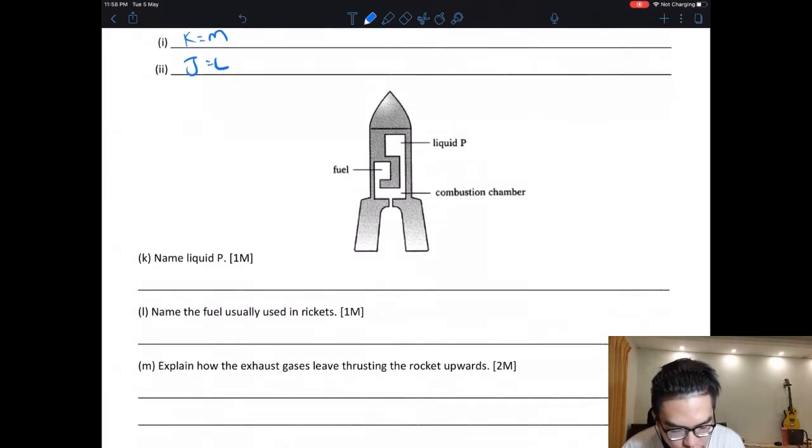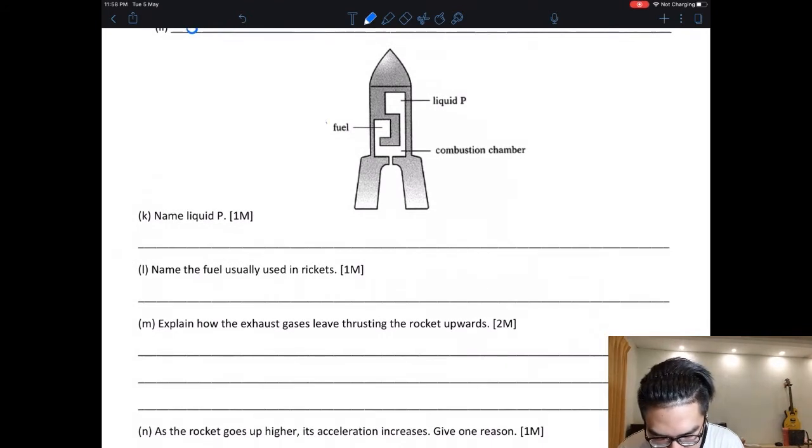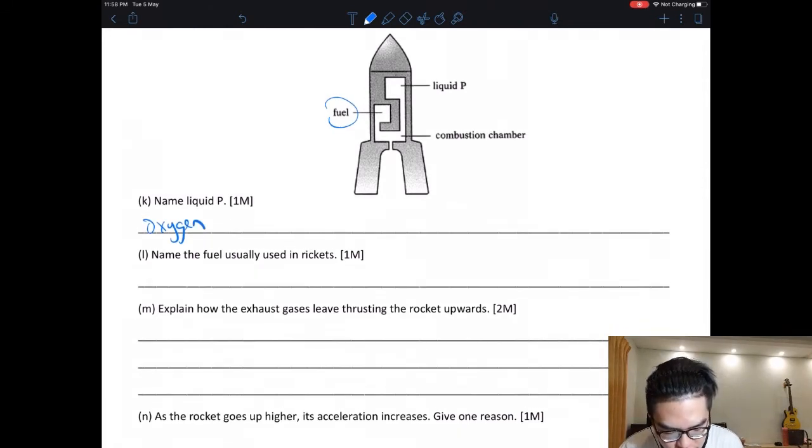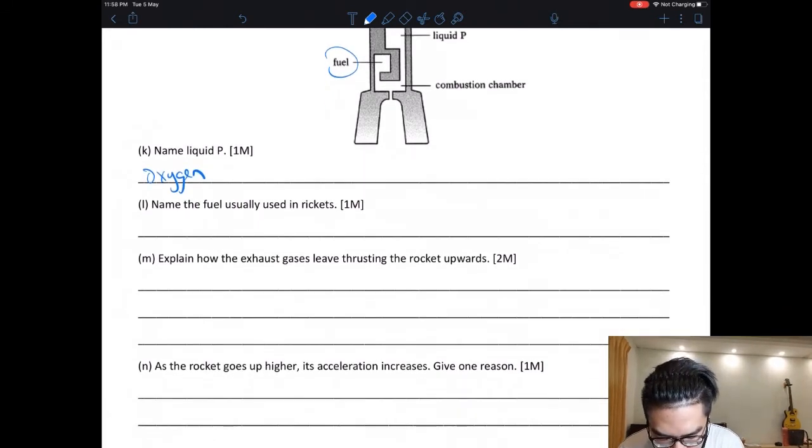So name liquid P. This is my fuel. P should be my oxygen. Liquid oxygen to carry more oxygen. Name the fuel used in rockets. Sorry, this is hydrogen. You can say liquid hydrogen.